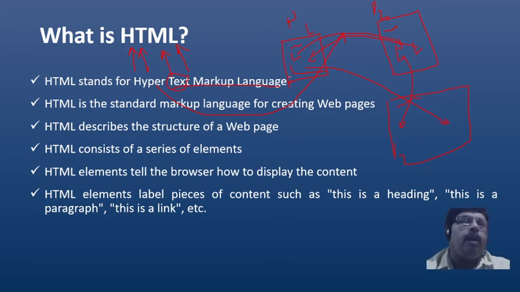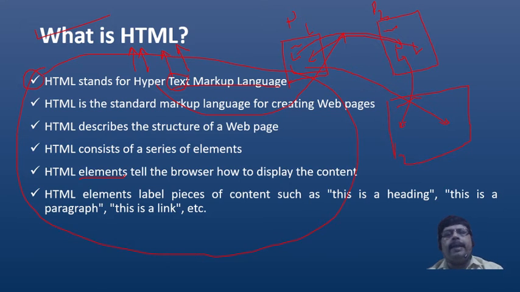Suppose you have this text, and here I have placed some bullets. And here this is somewhat large text, heading text. You want to display it in this format, so you can define it using elements. How to do that, we will learn in the practical session.